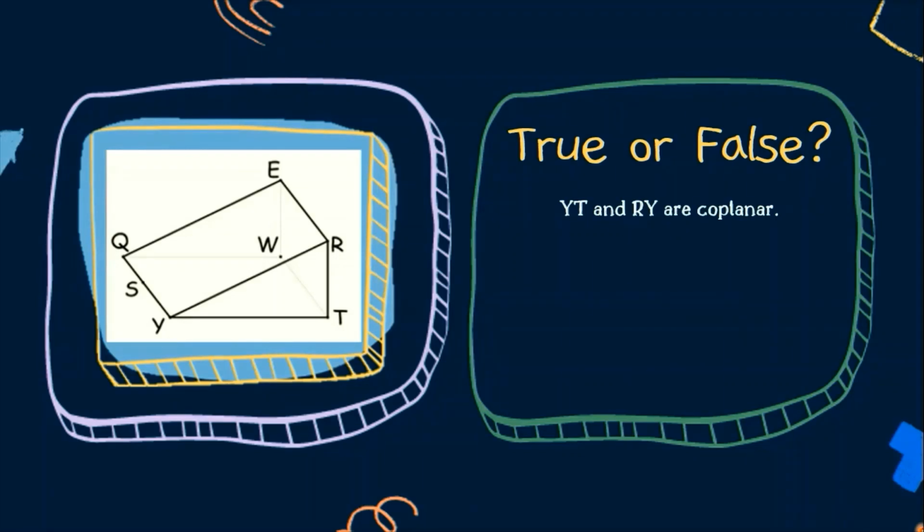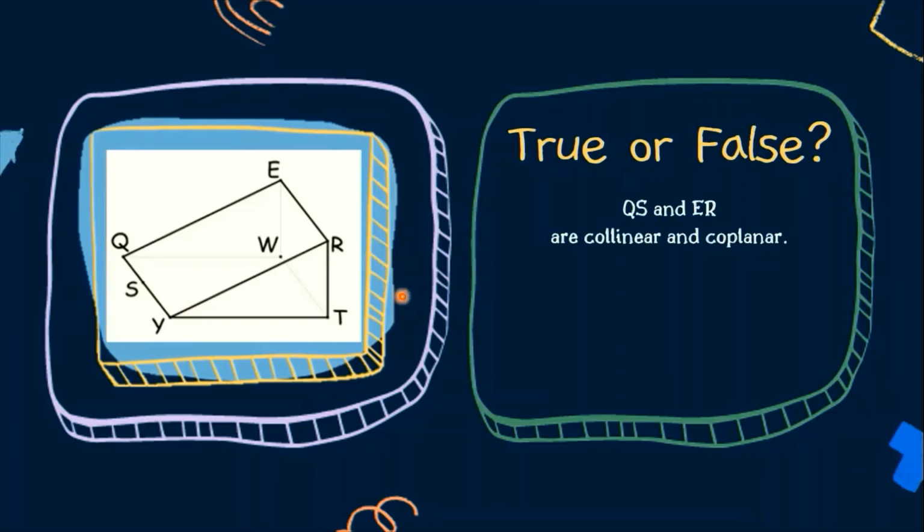Next, we have line YT and RY are coplanar. So, ito yung ating line YT. Ito naman yung line RY. They are coplanar. The answer is true. They are coplanar because they all lie on this plane. This is a three-sided plane figure, RTY.